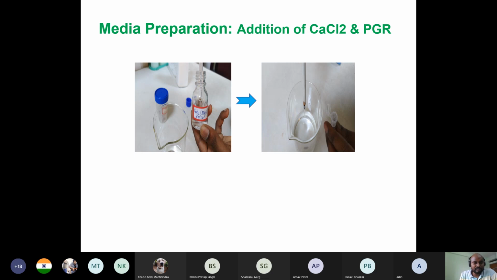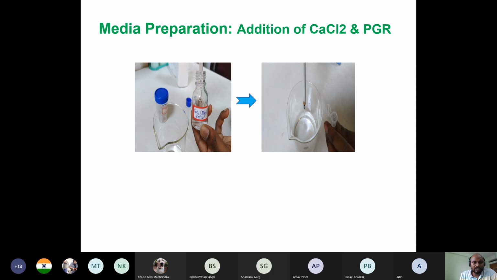In the auxin, these are the three most commonly used: NAA, IAA, and IBA. NAA is naphthyl acetic acid, IAA is indole acetic acid, and IBA is indole butyric acid. And in the cytokinin, the three are BAP, that is 6-benzyl aminopurine, kinetin, and TDZ, that is thidiazuron.